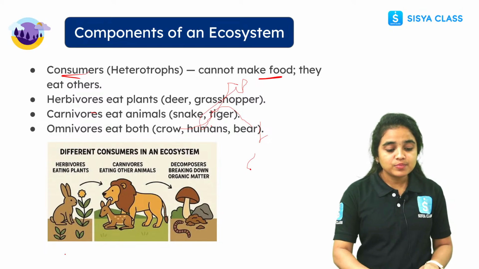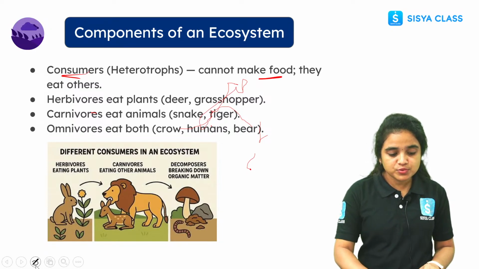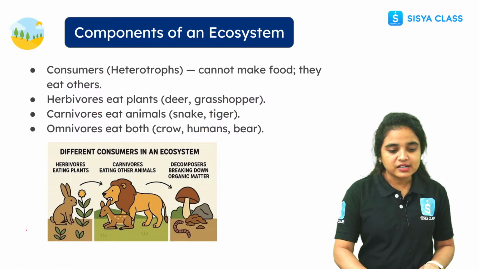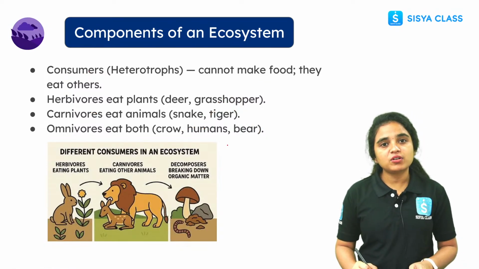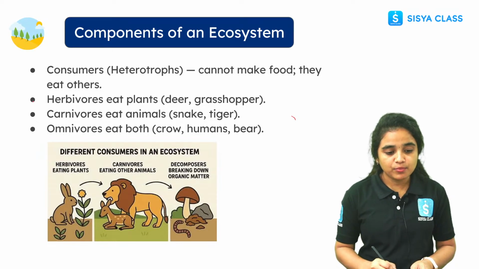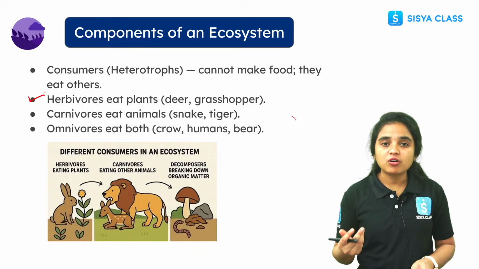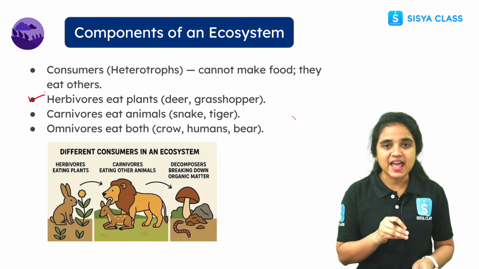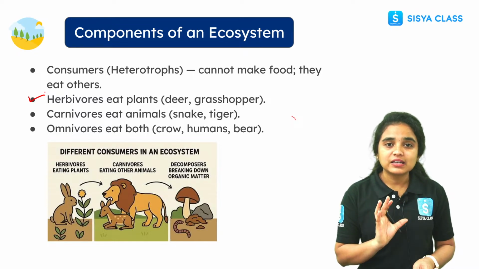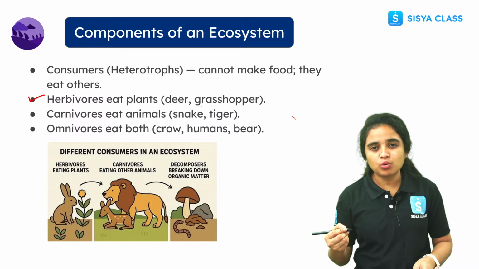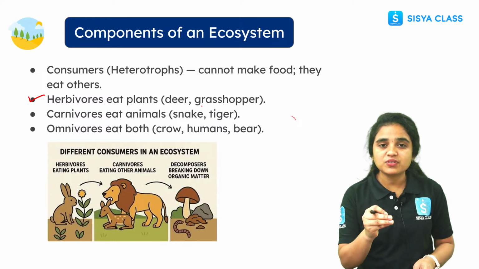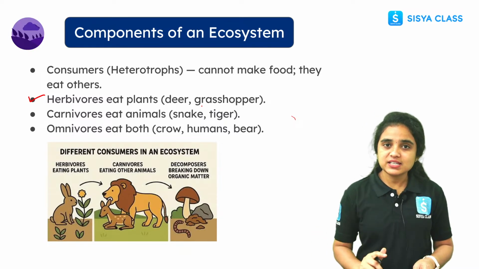For example, there are different groups of organisms that come under heterotrophs, right? So what are the different types of organisms? For example, herbivores. Herbivores are the organisms which feed on green plants, for example deer, grasshopper, cow, goat, different types of organisms which feed on plants. They are called herbivores.